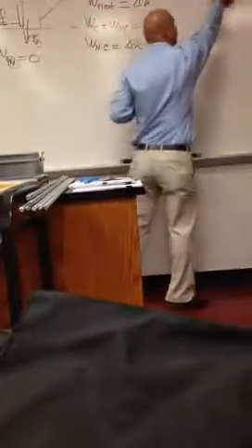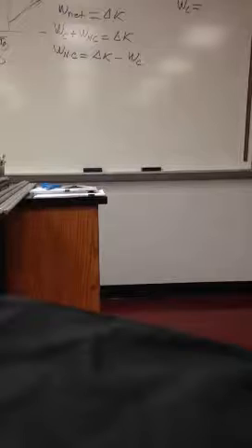How are the potential energy and the work done by the conservative force related? What is the work done by Fg? Negative mg delta y. Sorry, what is the change in potential energy due to the gravity? Mg delta y. How are they related?